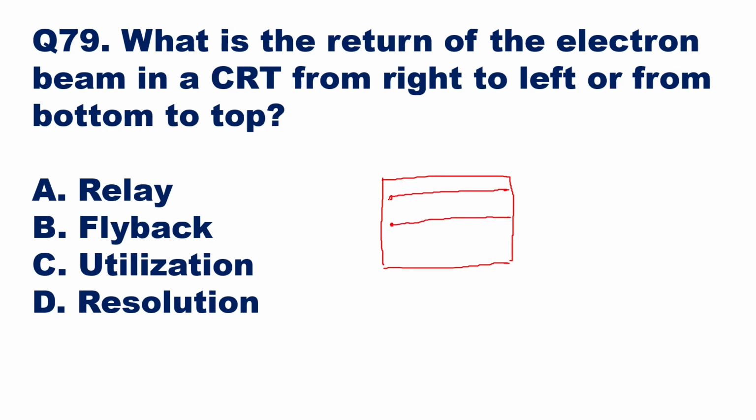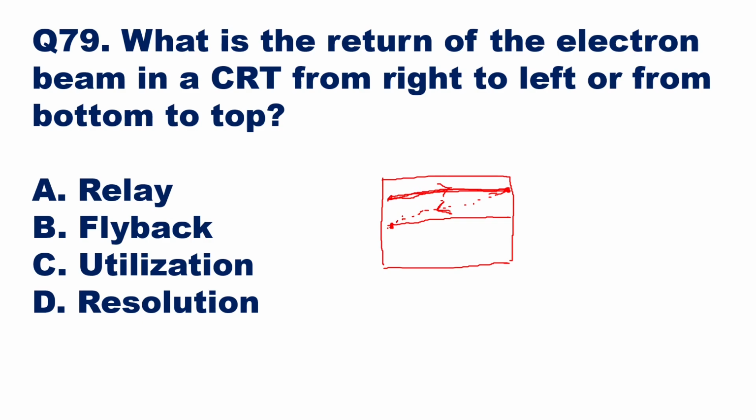Once you scan the first line, once you come to the end of the first line, you have to come back to the starting point of the second line. This is called retrace. Taking the information will be called trace, and this will be called retrace. Retrace is nothing but flyback. So you're flying back to the starting point of the next line.